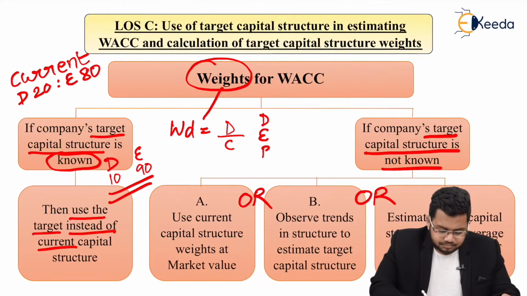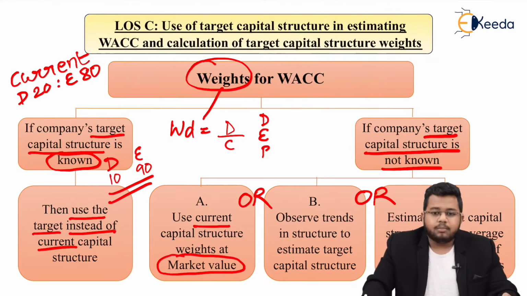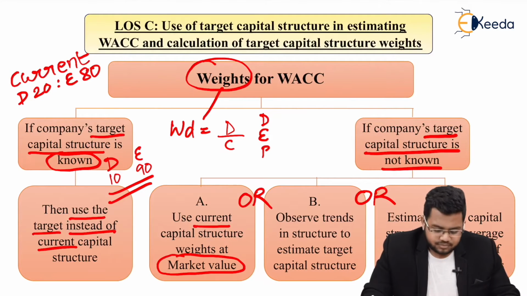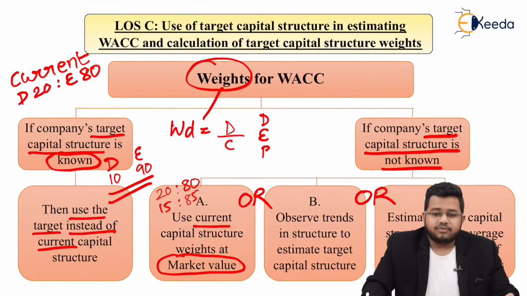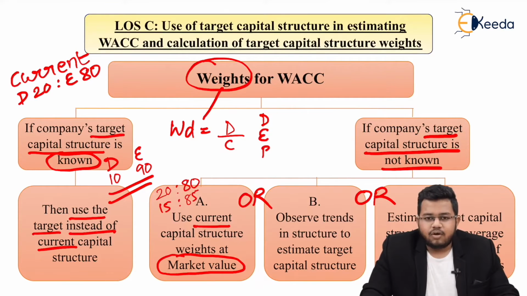First one, A: use the current capital structure weights but at market value, not at book value. In book value, debt to equity may appear as 20:80. But if I check the market value, quite possibly the weights can be 15:85. Of course it is better to use the market values because they are a better indicator than the book value. So I would stick to the current capital structure but at market weights. Why am I sticking to the current capital structure? Because I don't know the target.